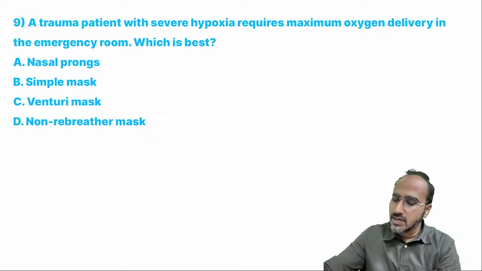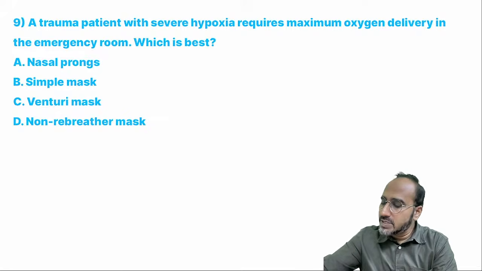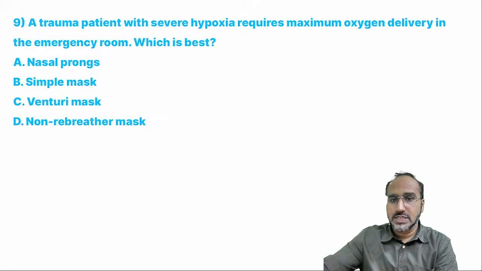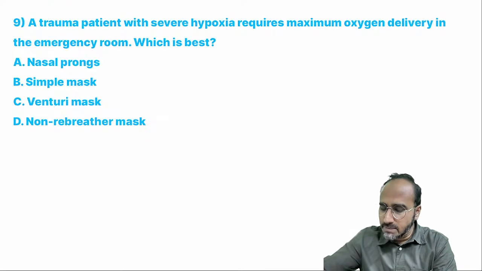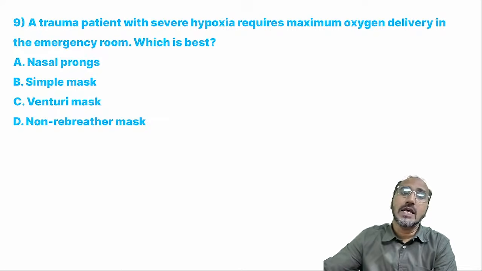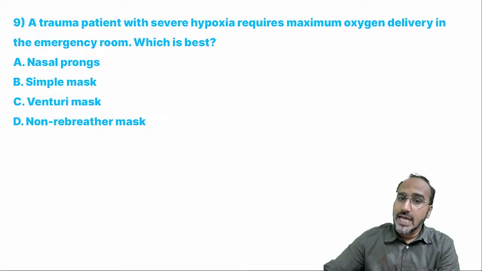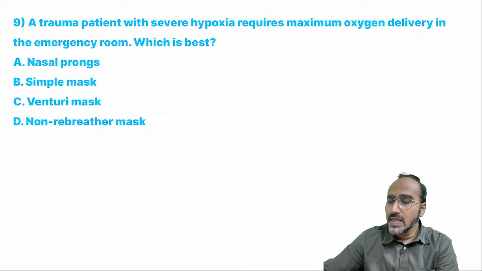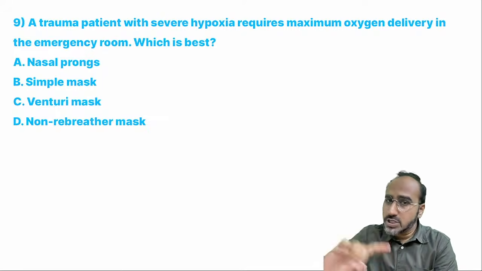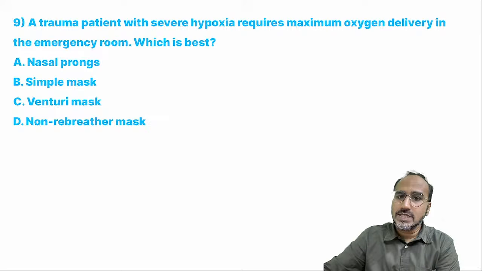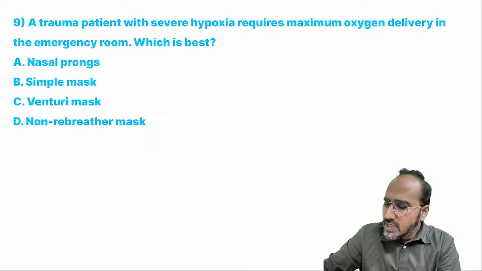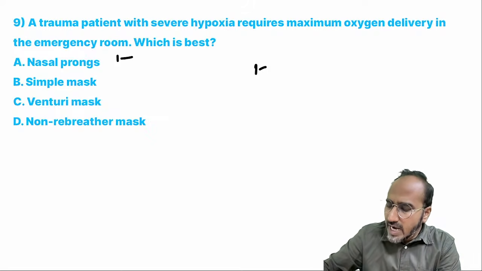Okay. Next, a trauma patient with severe hypoxia requires maximum oxygen delivery in the emergency room, which is the best one? Now guys, remember, in the emergency you have to give maximum oxygen. You have these devices with you: nasal prongs, simple face mask, venturi mask, non-rebreathing mask, which will deliver a high oxygen. If he is in the emergency room with just some hypoxia, the first device I'll go with is nasal prongs.